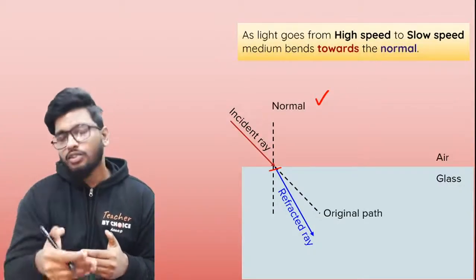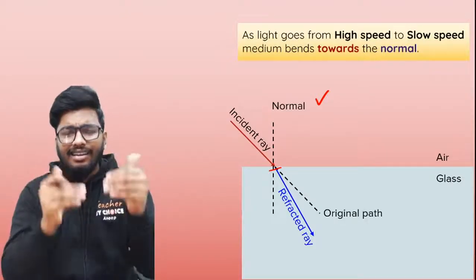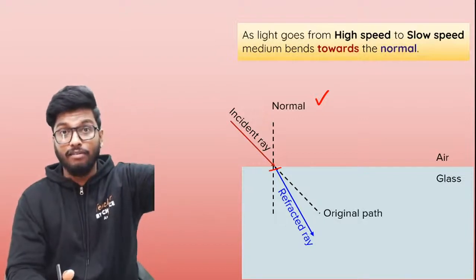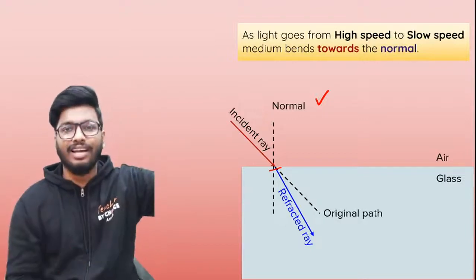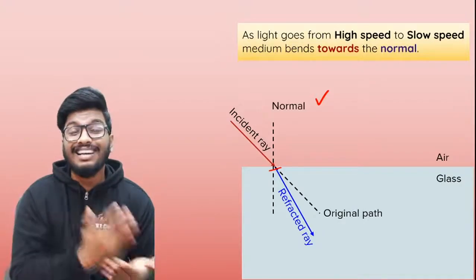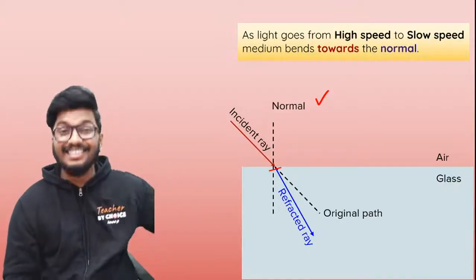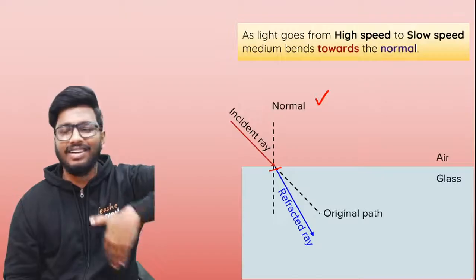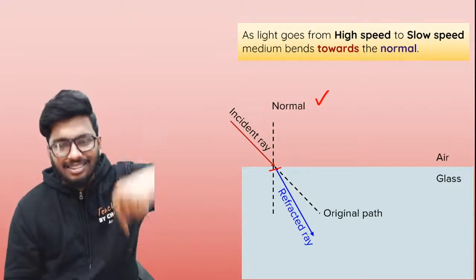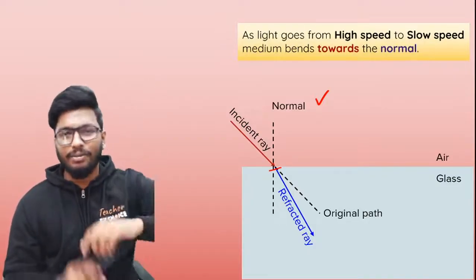Now when it's traveling from a rarer medium into a denser medium, remember this, guys. In a rarer medium, the speed of light is much faster, it's a higher speed. The speed of light is really fast. Like in the case of vacuum, the speed of light is 3 into 10 to the power of 8 meters per second. But the speed of light in glass or in water is going to be much lesser than when it's in air or in vacuum. Why? Because the density of the medium is higher. So the lesser the density, the higher the speed. The higher the density, the lesser the speed of light.